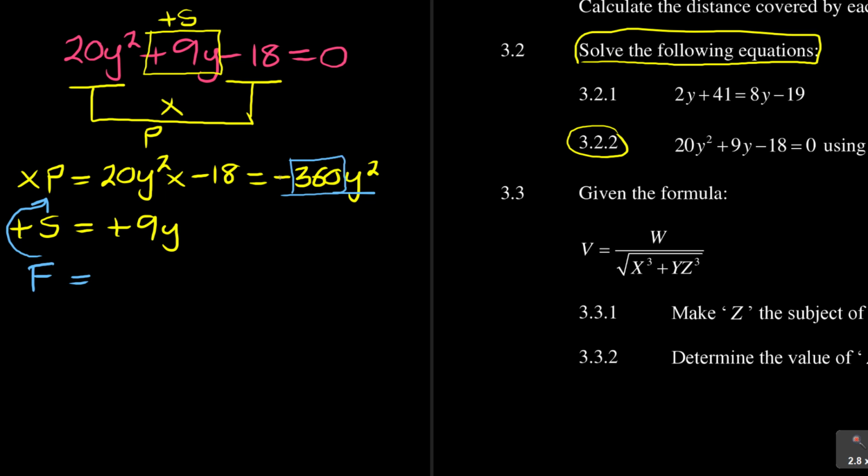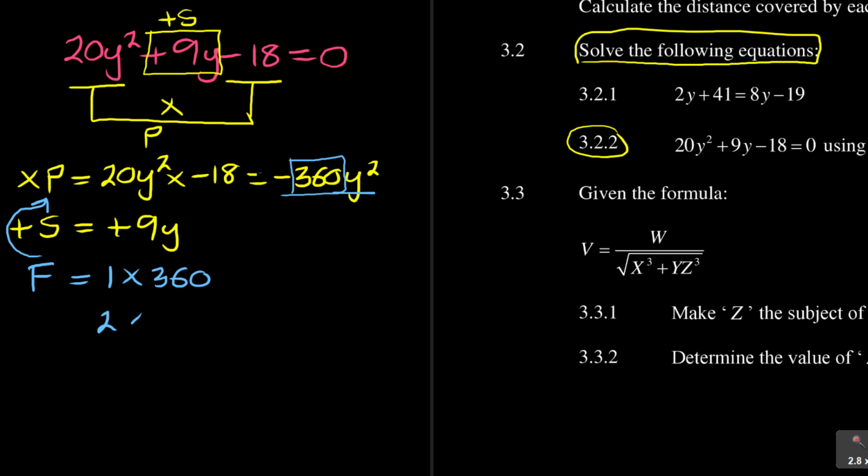Don't worry about the y and the negative, just focus on that number. So how can you get 360 when you're multiplying? You start with always 1. 1 times 360 gives us 360. Don't worry about the signs, they will take care of themselves later.